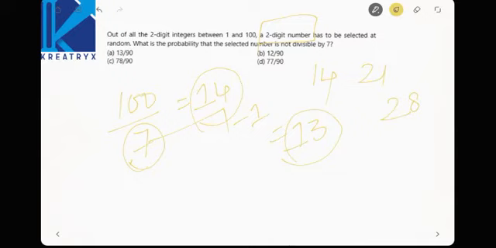Now what is the probability that the selected number is not divisible by 7? How many 2-digit numbers are there? 90 two-digit numbers are there. In that, 13 numbers are divisible by 7, and you want to find out not divisible, then that is nothing but 1 minus the favorable, since favorable plus unfavorable chances is equal to 1. 1 minus 13 by 90 will lead you to 77 by 90. 77 by 90 is your answer.